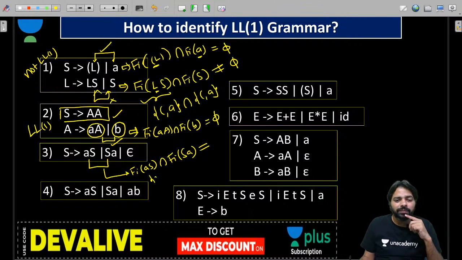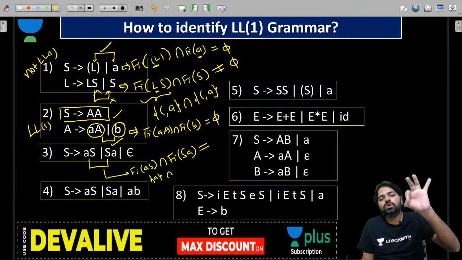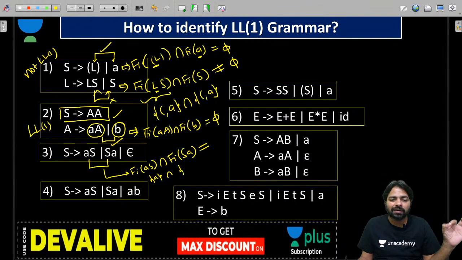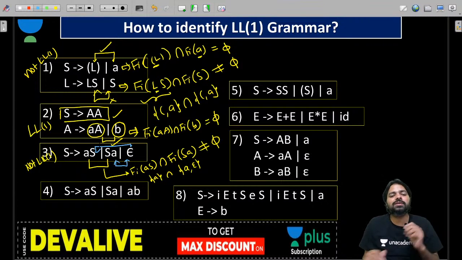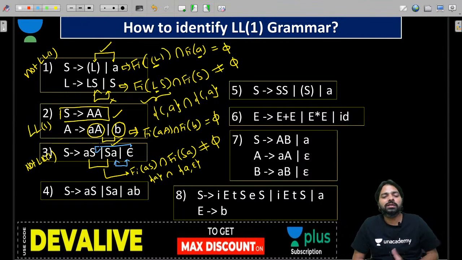Here you will get first of A intersection first of S. Definitely you will have A there, and epsilon also there. But is it not equal to phi? Yes. So directly it is not LL1. No need to check the other combinations, no need to check these two, no need to check these two, which will waste our time, because already you know there is a problem.